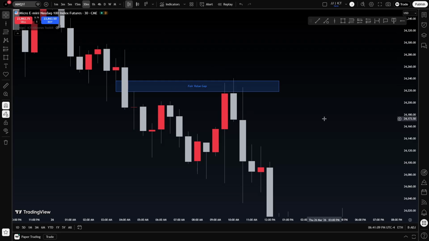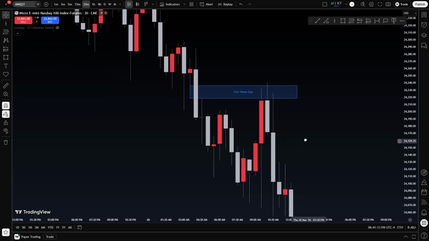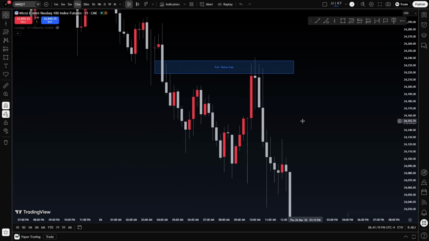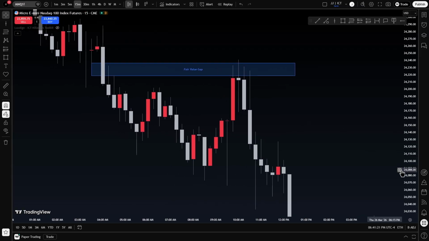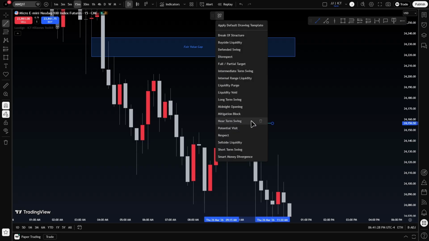Now, going back to, let's see, I think I had some sort of time frame here. Not time frame, but it was a specific array that I saw here. Maybe I'm just tripping, but let me go to the 15-minute. Here we go. Okay, we also have a mitigation block here, which is a stronger PD array. That's one thing I forgot to mention too. When it comes to stronger PD arrays, they tend to have stronger confluence.